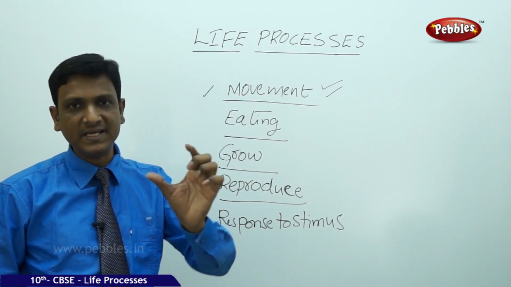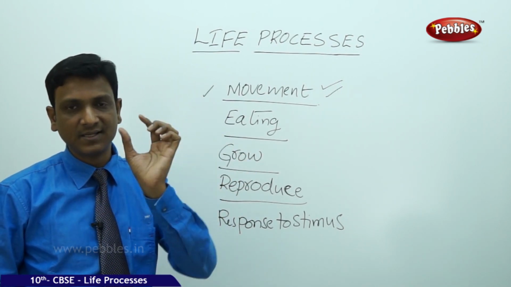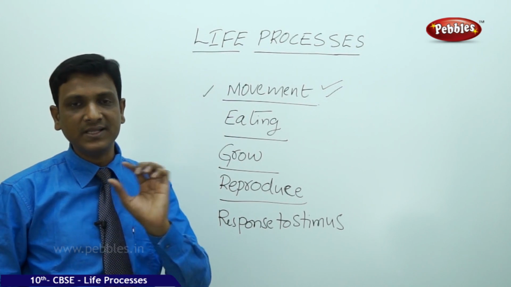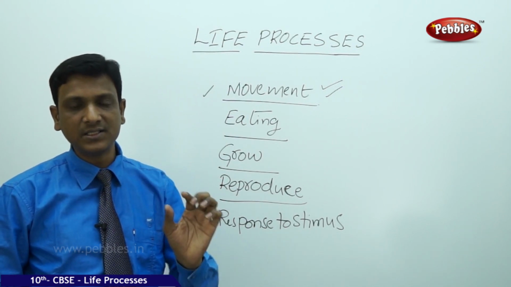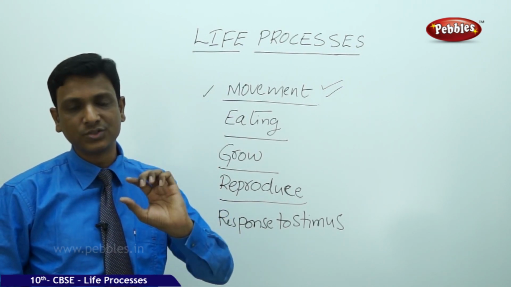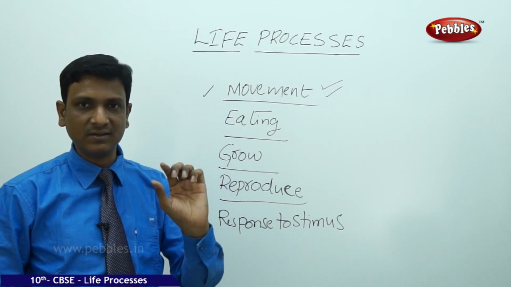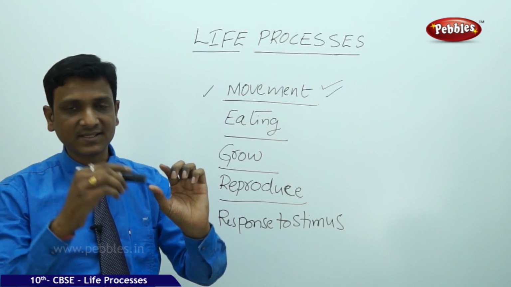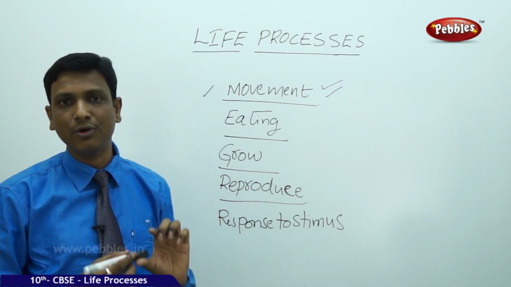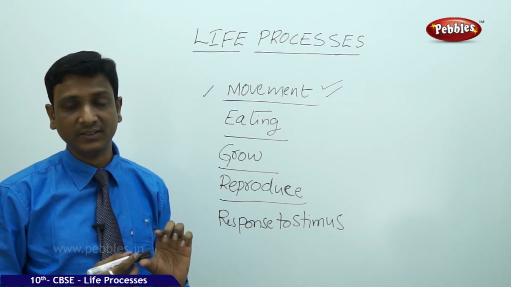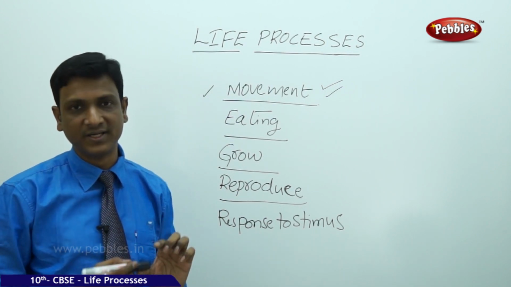Say for example, a metal has atoms, and in these atoms there are subatomic particles which are vibrating, moving. So there is a movement in this metal. Can you consider this metal as a living thing? No, it's not living, even though it has minute movements.